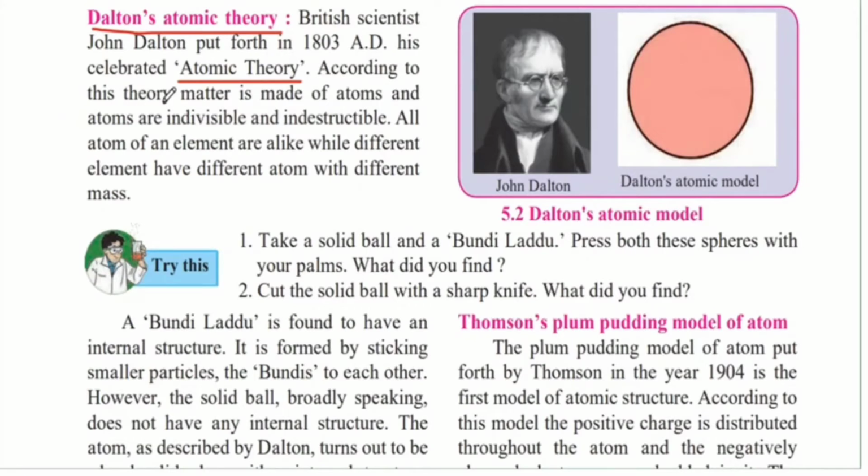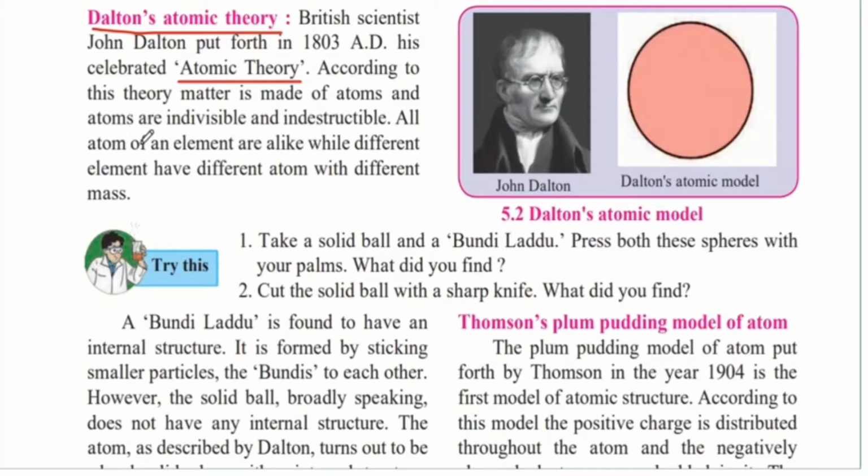According to this theory, matter is made of atoms and atoms are indivisible and indestructible. So he said that everything around us is made of matter, and this matter is nothing but thousands and millions of atoms. And these atoms are indivisible and indestructible. That is, no matter how hard you try, you cannot break this atom.